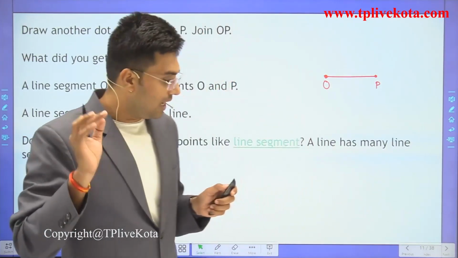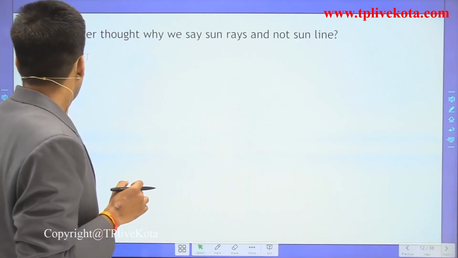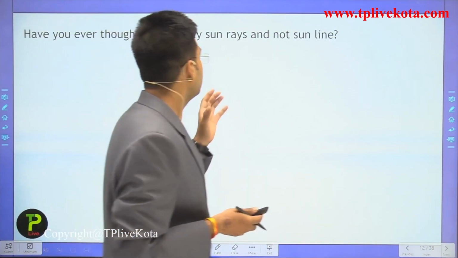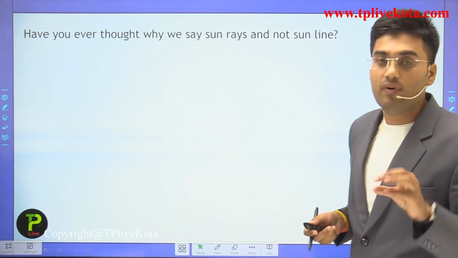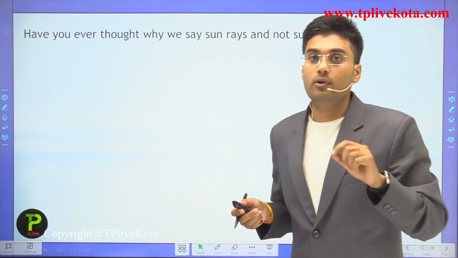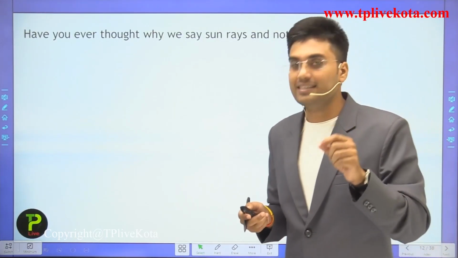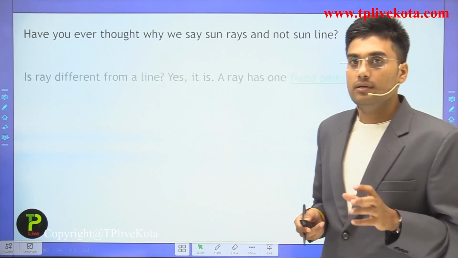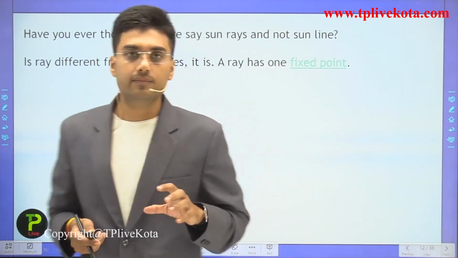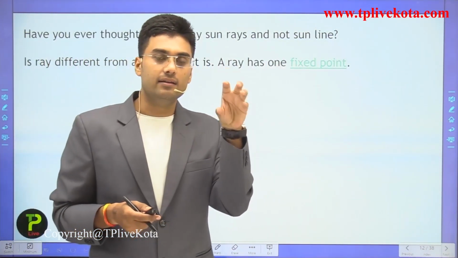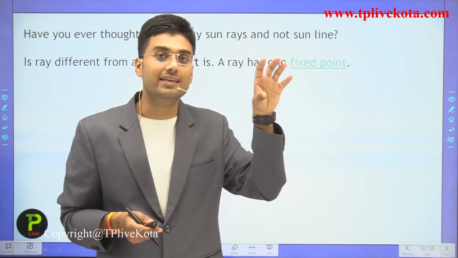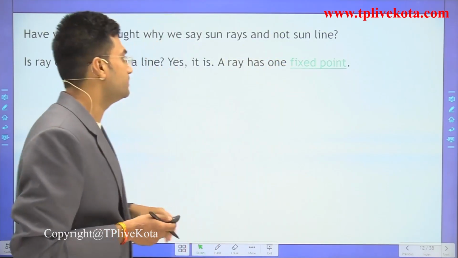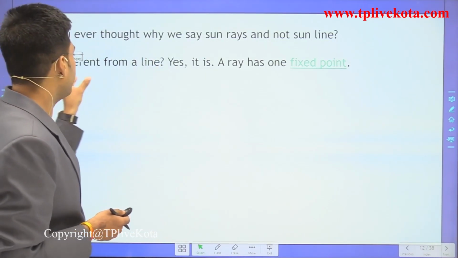Okay. So after this, have you ever thought why we say sun rays and not sun line? What is the reason behind it? Because if you talk about the sun rays, then there is only one endpoint. The sun is that one endpoint, so we say it is a ray. Is a ray different from a line?